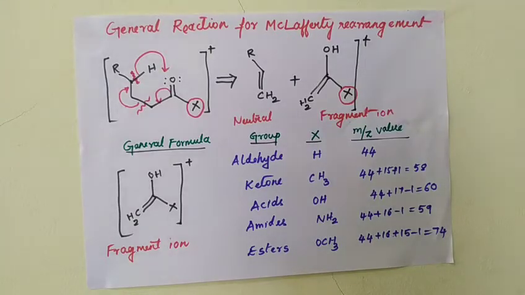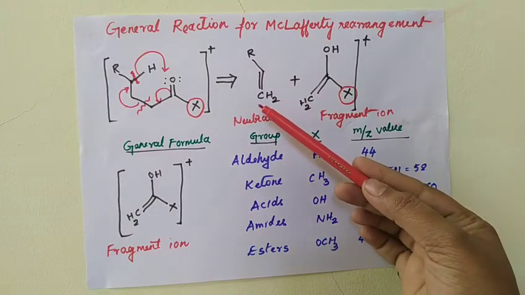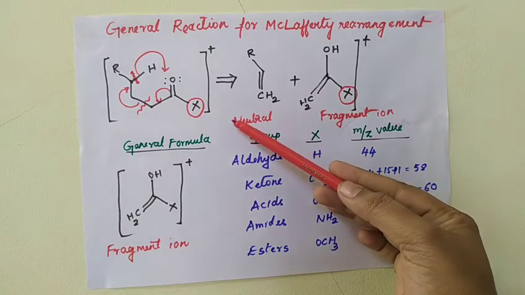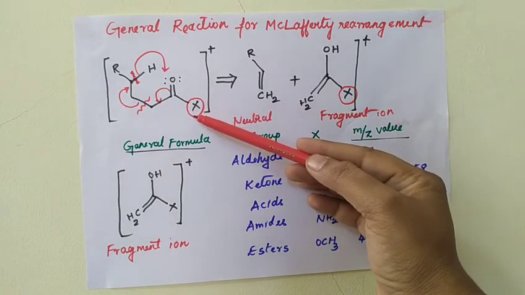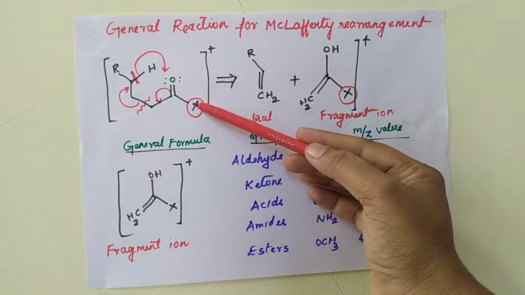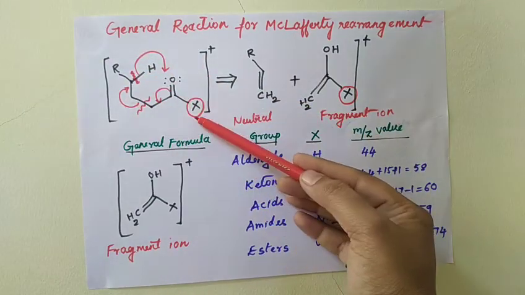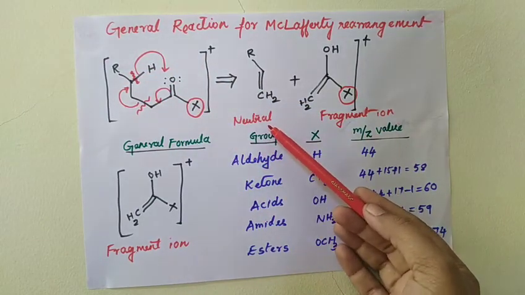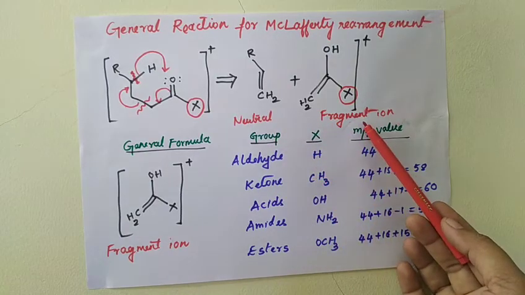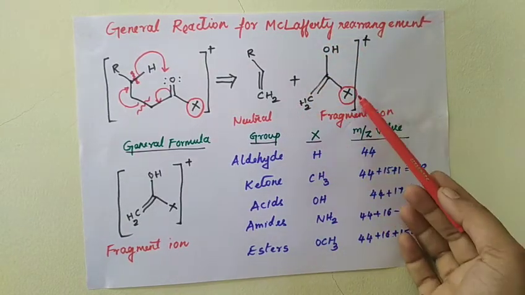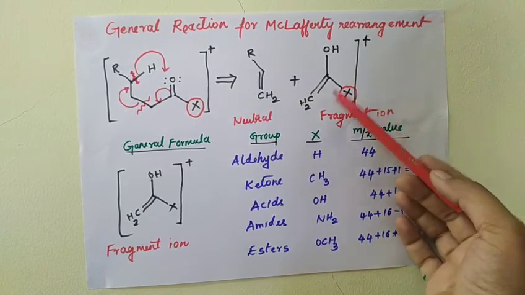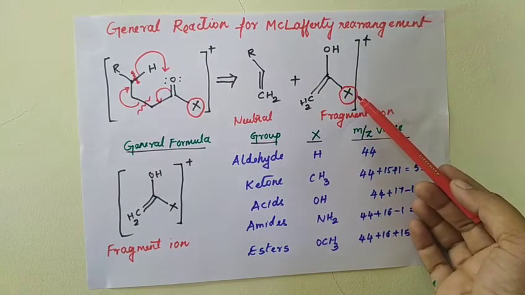Well students, we know that one of the important applications of McLafferty rearrangement is the identification of the functional group. And this is the general form of the reaction for the McLafferty rearrangement, and this is an X group. Based on the X group we can decide what the functional group is. The parent ion undergoes fragmentation to give the neutral molecule and the fragment ion. So based on the X group we can find out the functional group of the molecule, right?